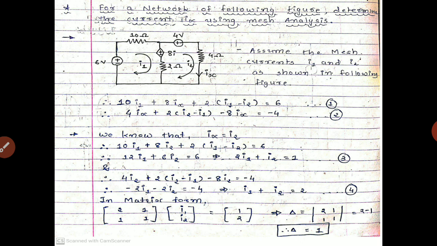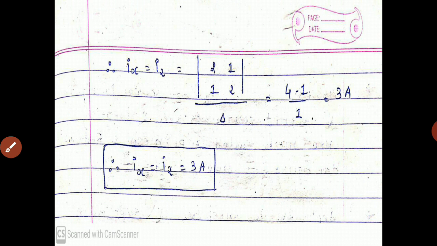If we find a delta, so we get in mod 2 1 1 1 mod, over 2 minus 1, so delta equals to 1. Our aim is to find the value of I2. So to find out the value of I2, we adopt the equation that Ix equals to I2.